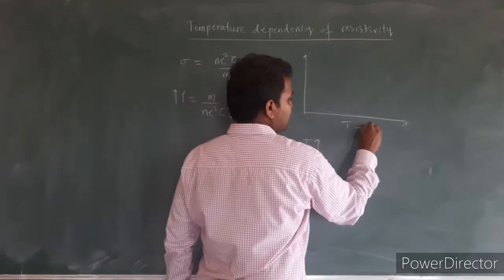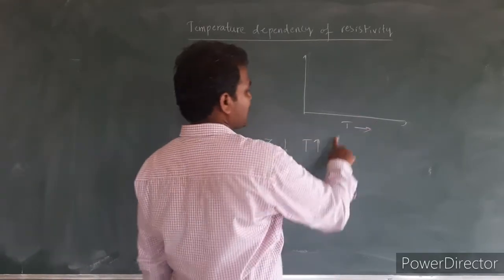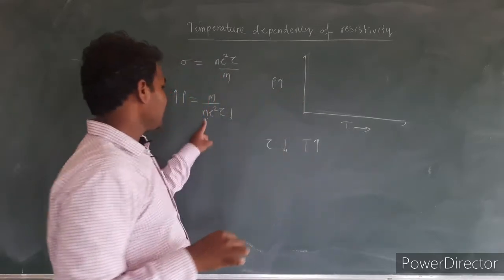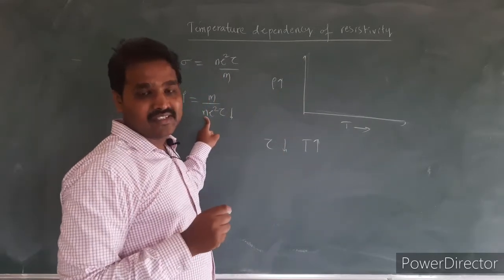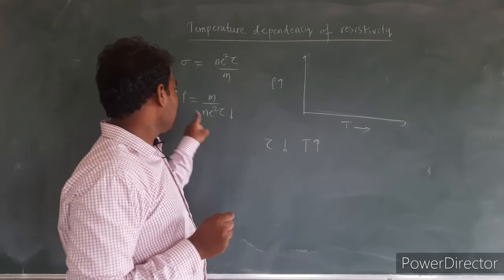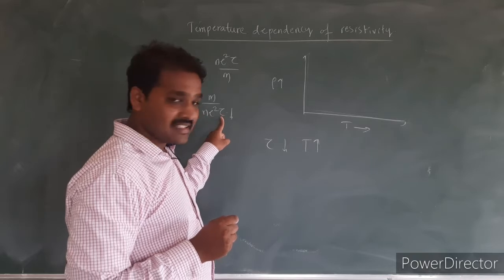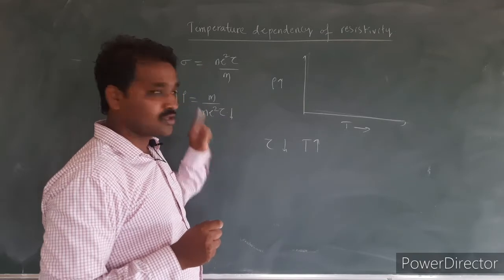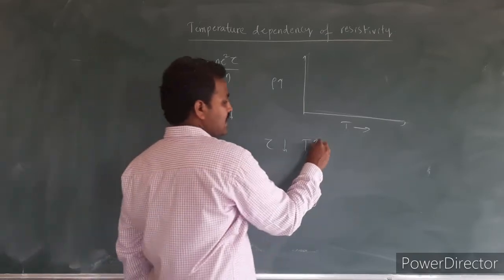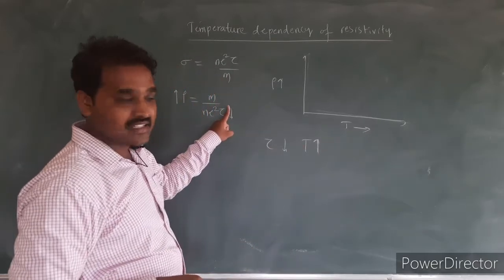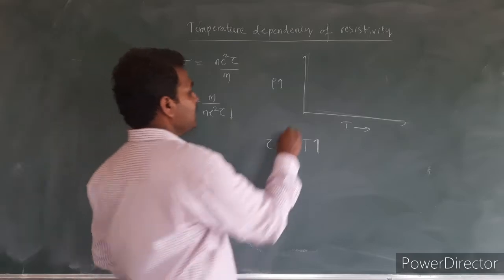So if I plot the temperature along the x-axis and the resistivity along the y-axis, and the number density in case of metals does not change, that remains the same, hence rho depends on the relaxation time, being inversely proportional to it. In metals, as the temperature increases, the relaxation time decreases, so the resistivity increases.